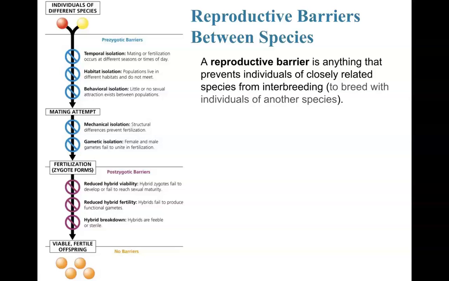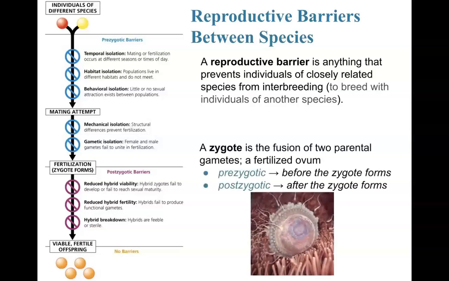They're going to prevent interbreeding. Okay, so the ability to breed with one another. So if an organism, or I should say two organisms, are showing this reproductive barrier, then they're different species. They don't have to meet all of them, just one of them. Then that's going to prevent them from being the same species. It's a barrier. Reproductive means, how are we defining that?